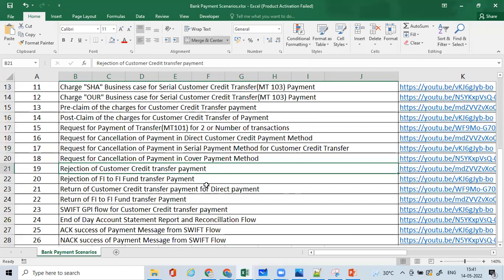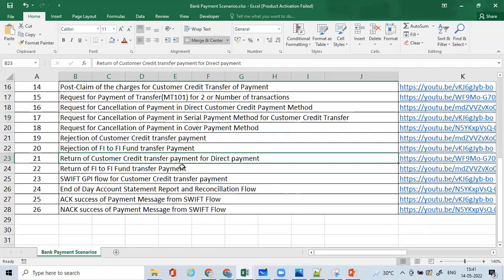rejection in the FI to FI fund transfer payment, that is for MT202s, return of a customer credit transfer payment for direct payment, return of a financial institution to financial institution fund transfer payment. Then the SWIFT GPI flow, this is very important as well. End of the day account statement report, how the account statement report gets generated, how it looks, and what its importance is.